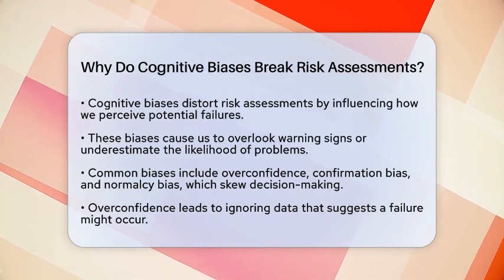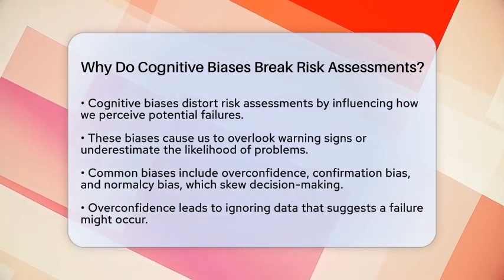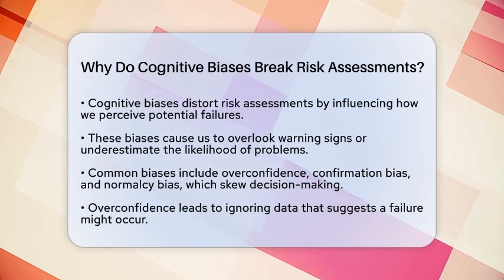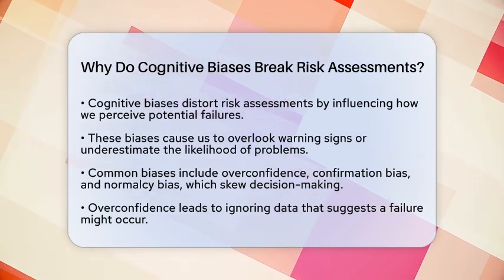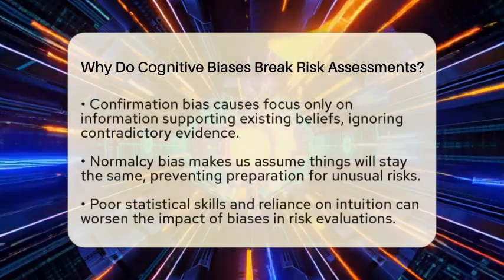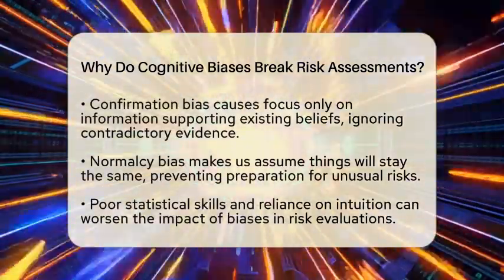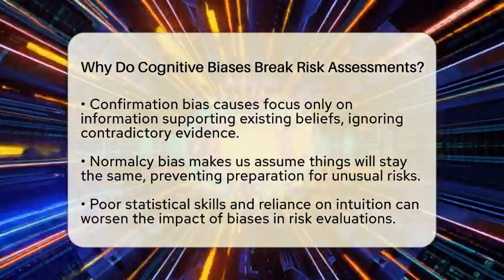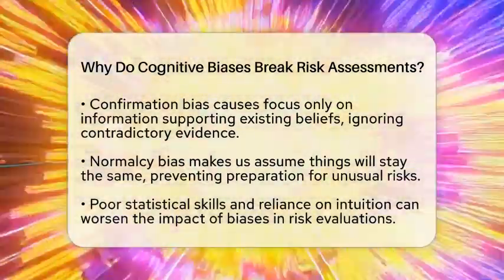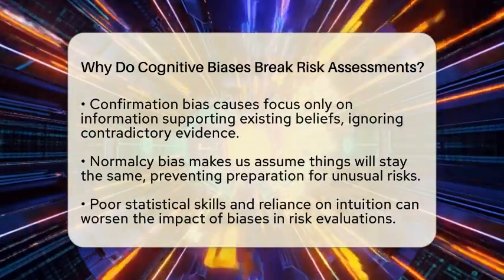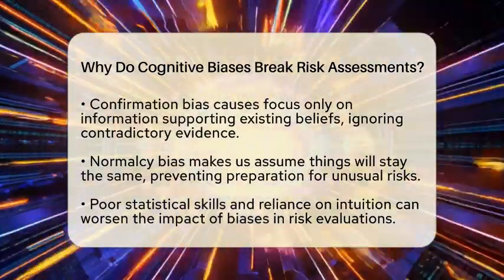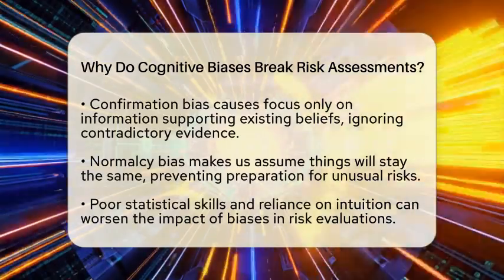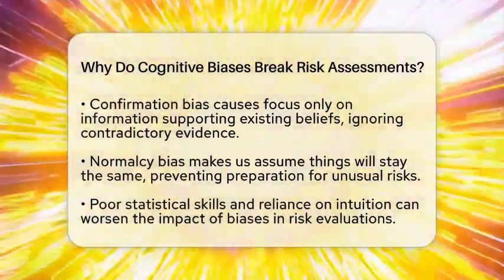For example, overconfidence bias makes us believe we know more than we actually do, so we might ignore data that suggests a failure is likely. Confirmation bias pushes us to focus only on information that supports what we already believe, ignoring evidence that says otherwise. Normalcy bias tricks us into thinking that things will stay the same, so we don't prepare for unusual or unexpected risks. These mental shortcuts seem harmless but can seriously skew risk evaluations.